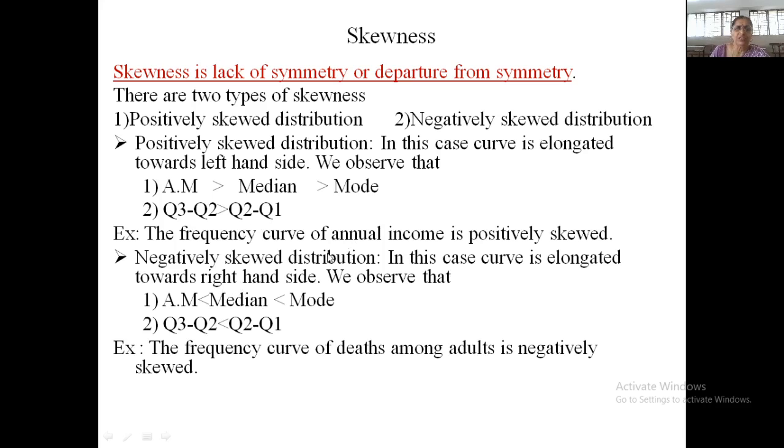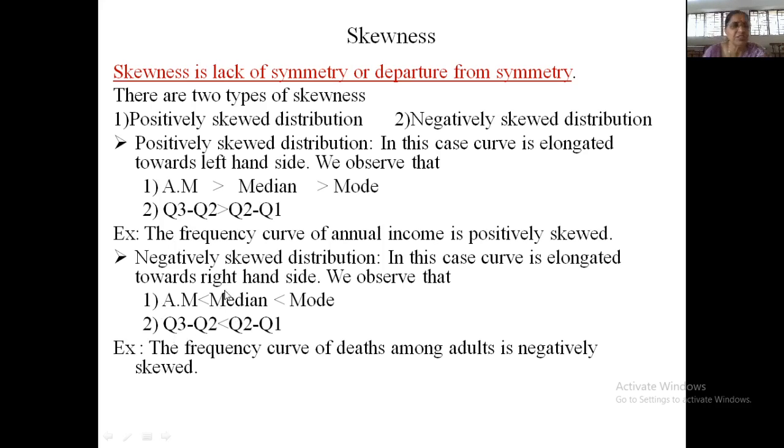For example, if you consider the annual income of a family in say Maharashtra, then that is the example of positively skewed distribution, because most of the people are having low income as compared to the people who are having a high income. So in this case, most of the data is concentrated at the lower part of the income axis.